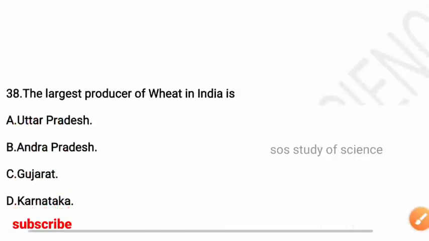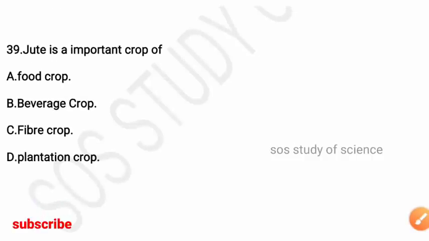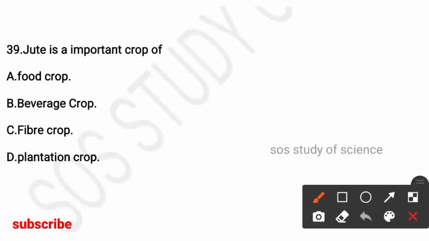Next question, the largest producer of wheat in India is. Options are Uttar Pradesh, Andhra Pradesh, Gujarat, Karnataka. So here the right answer is option A, Uttar Pradesh is the largest producer of wheat in India. Next, jute is an important crop of food crop, beverage crop, fiber crop, plantation crop. Among this, the right answer is option C, jute is an important fiber crop.